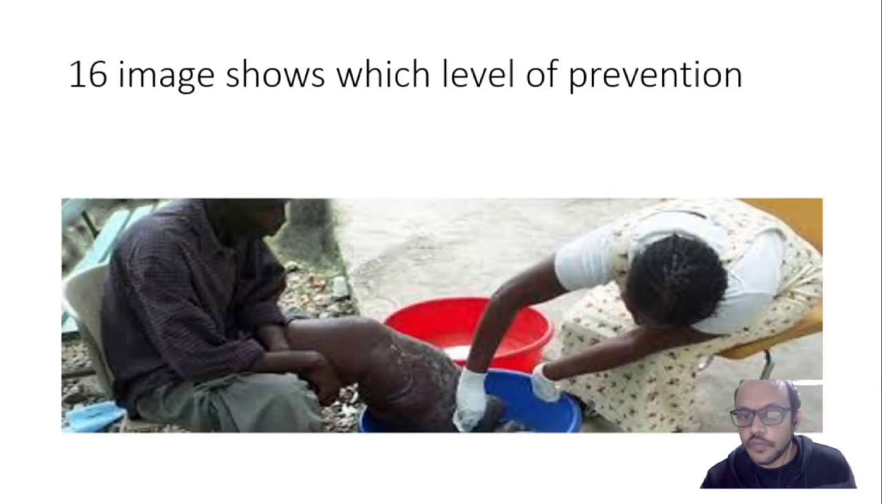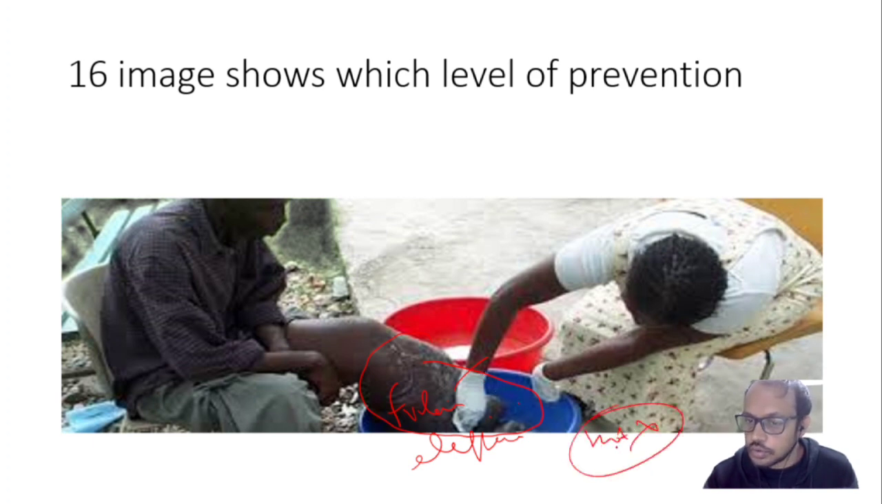Image shows which level of prevention. Here you can see that it is a washing, so most people will think that is a kind of primary prevention, but no, this is a kind of a complication. It is filariasis, elephantiasis, and this is cleaning of the legs by soap water, not hot water. Hot water is not used. Okay, remember, hot water is not used in the cleaning of elephantiasis leg.